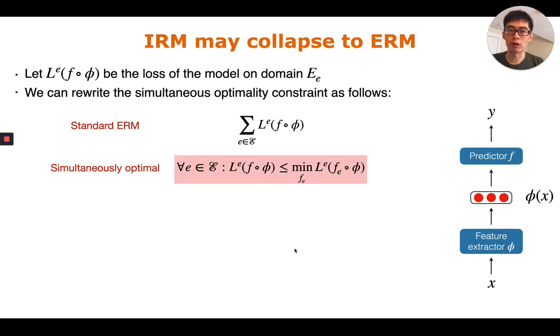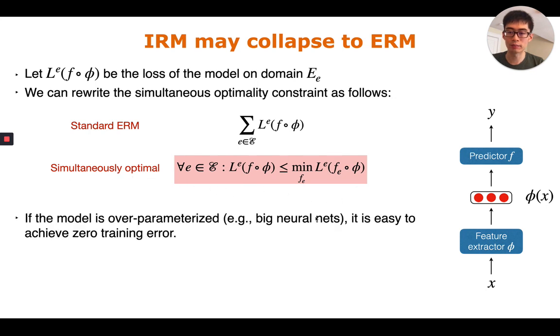If we zoom in a little bit closer, we can see that IRM actually may collapse to empirical risk minimization. How does that happen? We can rewrite the simultaneous optimality constraint like this. If you look at this closely, if the model is over-parameterized, such as big neural nets, it's easy for the model to achieve zero training error in every domain.